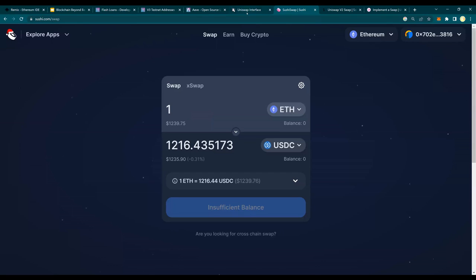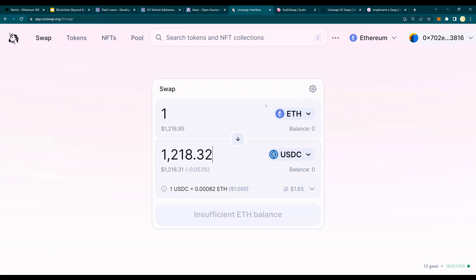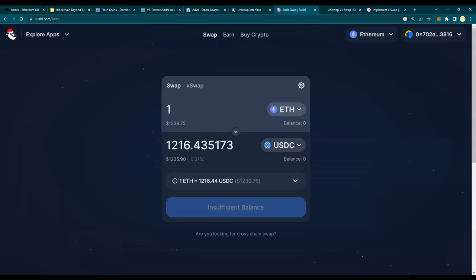Let me redo it. What if somebody gave me 1 ETH? I do not have an ETH, right? I got 1 ETH as a loan and I swapped ETH to USDC. I got 1218 USDC. And I go to Sushiswap and I pay 1216 and pocket the 2 USDC and get an Ether. I return 1 Ether with, let's say, point something as a fee back to the person or the exchange or the platform that loaned me Ether. Make sense? So this is a very basic idea of a flash loan.